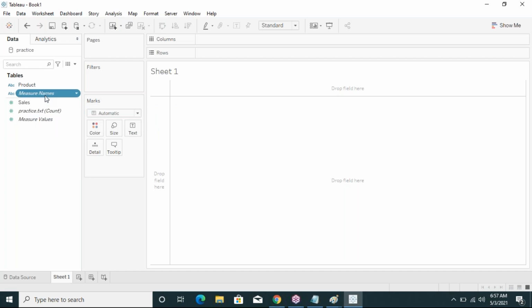Count is also a default field. These three fields are default values in Tableau.